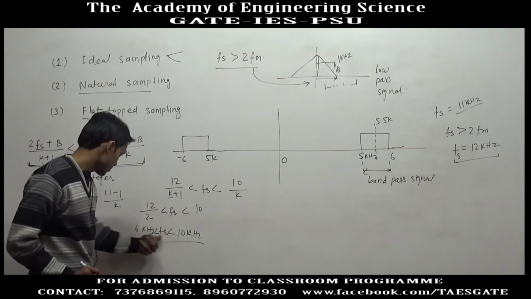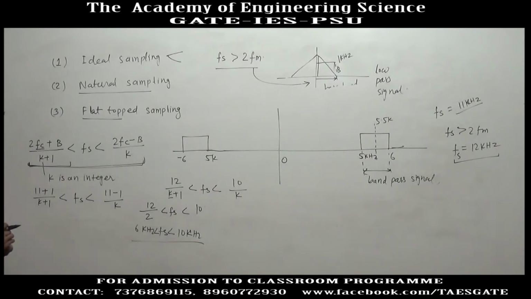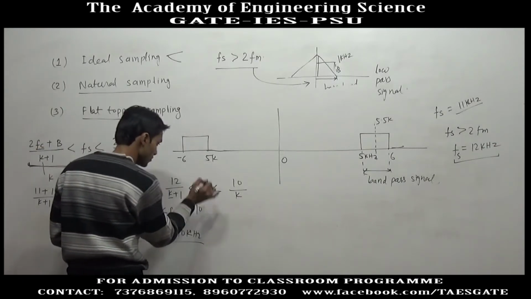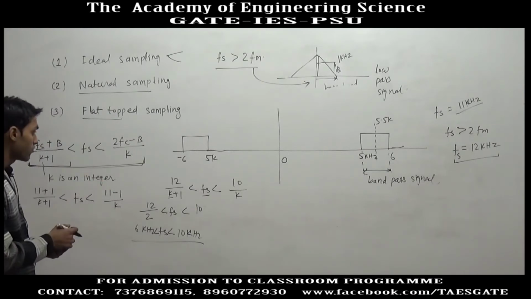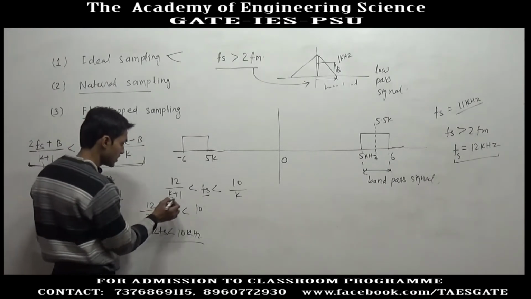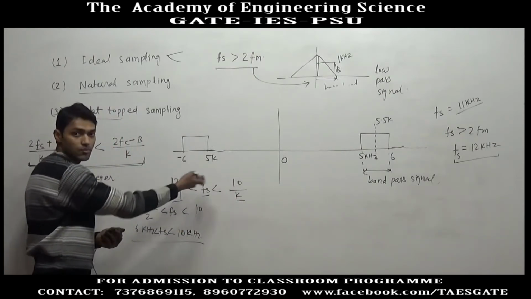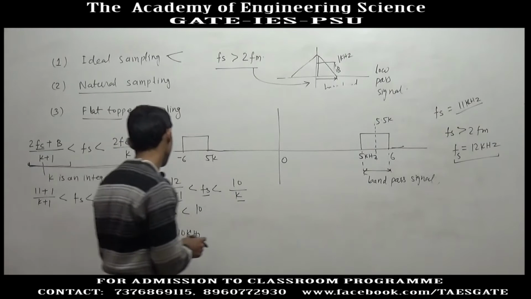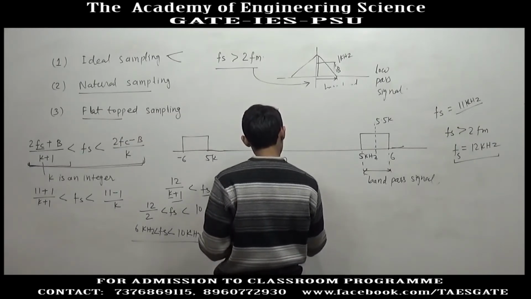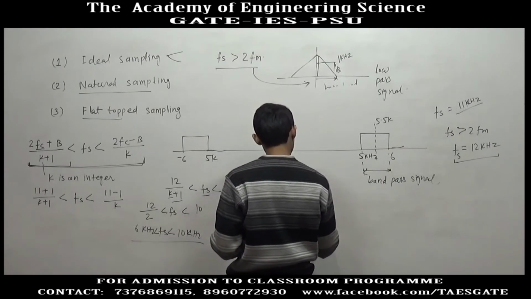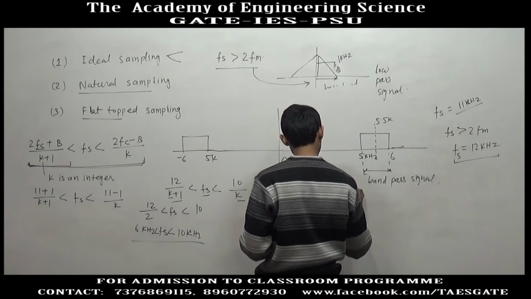Again, this is the range. But we have to find out the minimum value of fs. So we will increase k, and for some k we will find that this quantity becomes greater than this quantity, so there will not be any range for fs. Now, if we put k equal to 2, we get 12 divided by 3 less than fs less than 10 divided by 2.